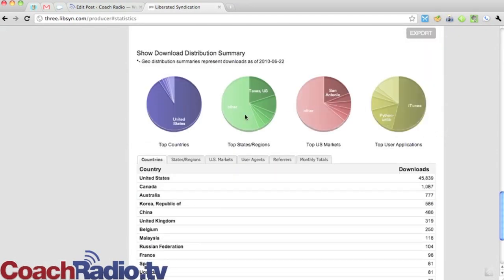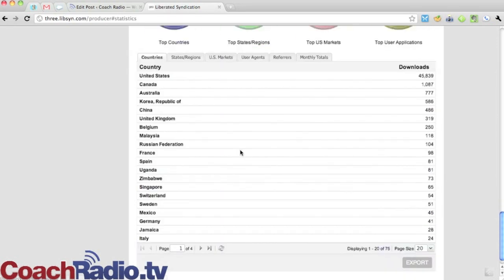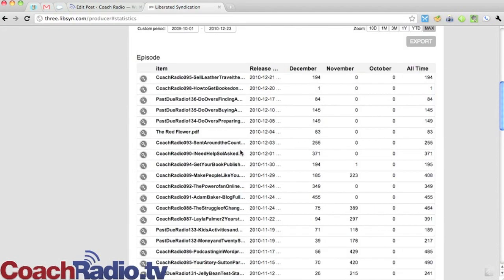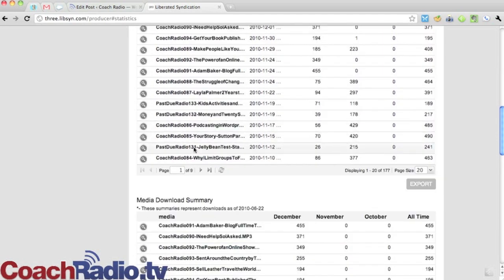I can see the download summary, top countries. I can see the top states within those, top U.S. markets, which is cities, and how people are getting it, whether it's iTunes, they're directly clicking on it, or actually these are all subscriptions in this one. So I can see a lot of that, and then I can even zoom in on whatever episode that I wanted and see specifics for that episode.